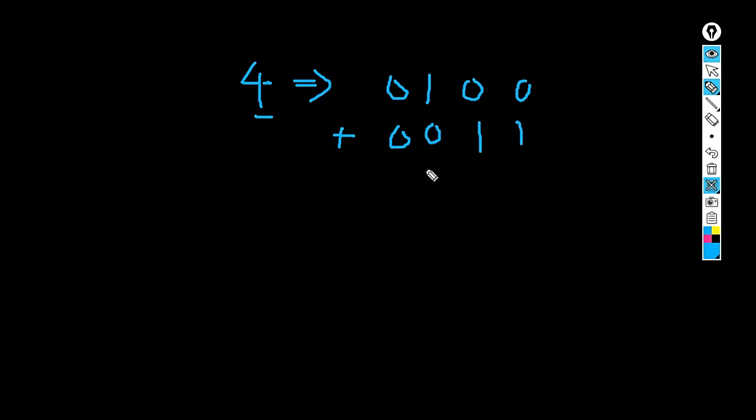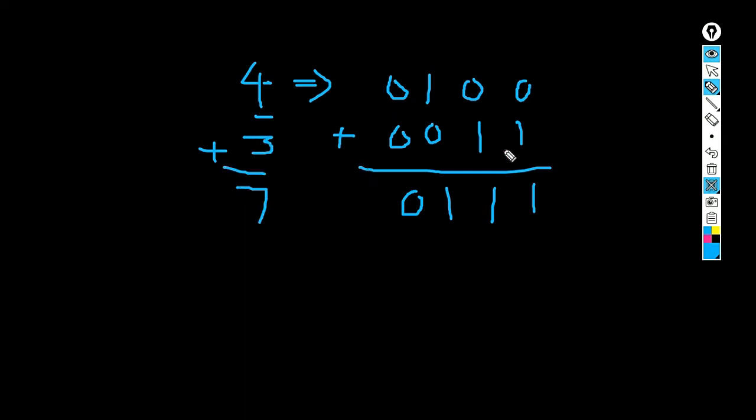So the answer here will be 0 1 1 1. In decimal, adding 3 gives 7, so similarly in binary we add 0 0 1 1 and the result is 0 1 1 1. This is the logic to get the XS3 code for a decimal digit.